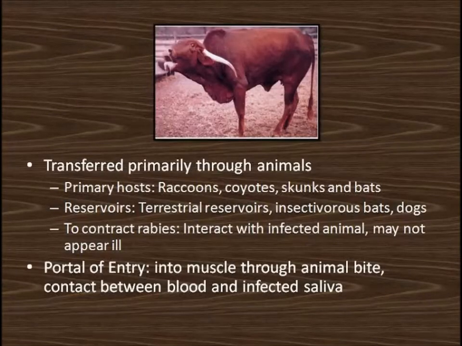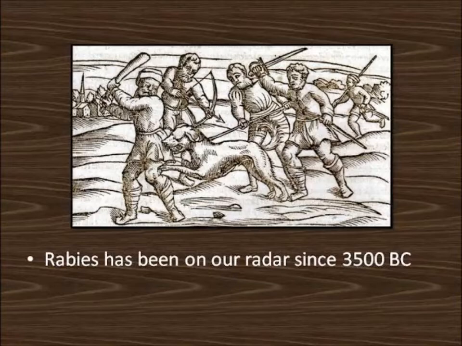Rabies is transferred primarily through animals, such as raccoons, coyotes, skunks, and bats. Common reservoirs are terrestrial reservoirs, insectivorous bats, and dogs. In order to contract rabies, one must interact with an infected animal who may or may not appear ill. Rabies enters the body into the muscle through an animal bite. Humans have known of the rabies virus since around 3500 BC.